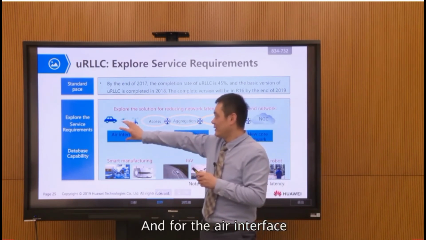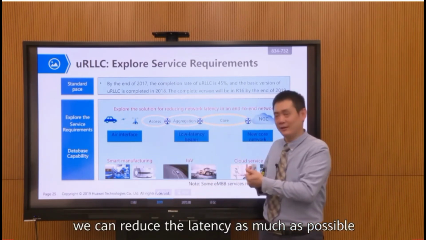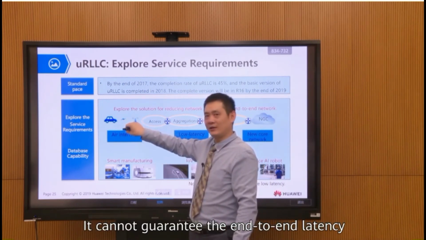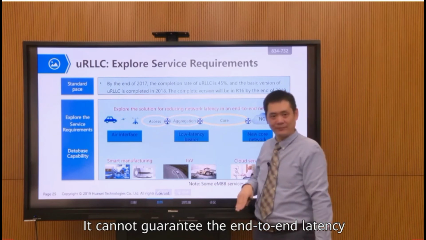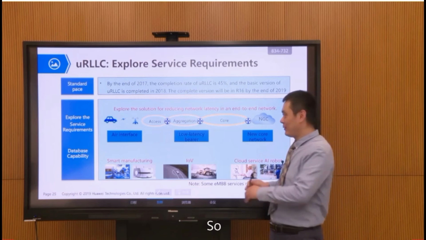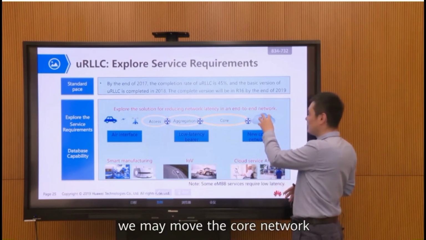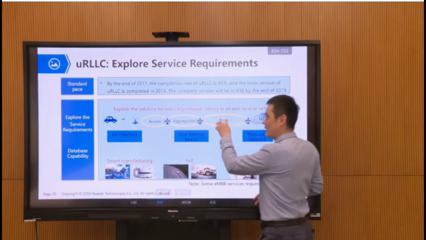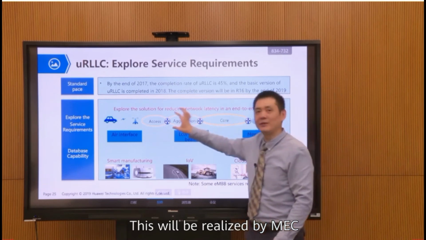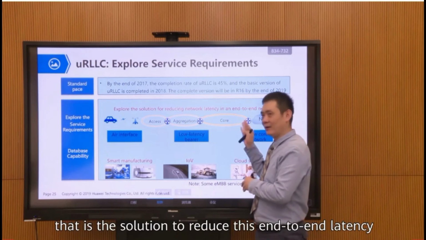For the air interface, of course, we can reduce the latency as much as possible. But reducing the latency only on this interface cannot guarantee the end-to-end latency, because we still need to go through the network in the middle, right? So the way to reduce this latency is that we may move the core network near the user side. This will be realized by MEC, mobile edge computing. So that is the solution.